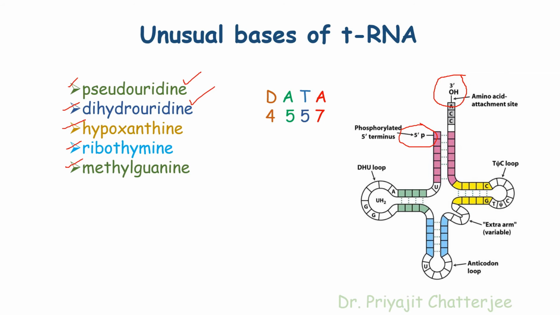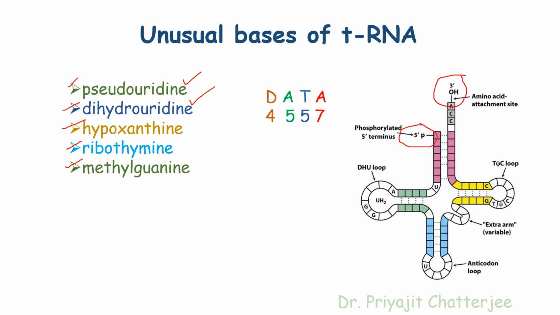At the 3' end there is the amino acid attachment site, the acceptor arm, which contains 7 complementary base pairs. But at the acceptor arm, CCA is the non-complementary region.